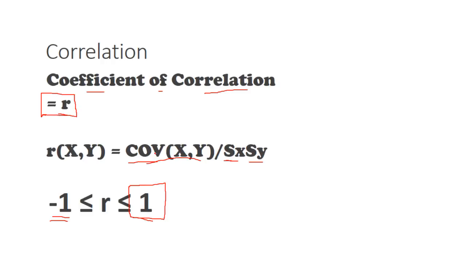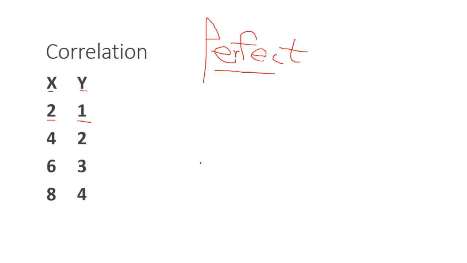So step number 1 to do this is we need to calculate the covariance. So come back over here. This has a mean x bar of 5. y bar, the mean of these four numbers, is 2.5. Okay?